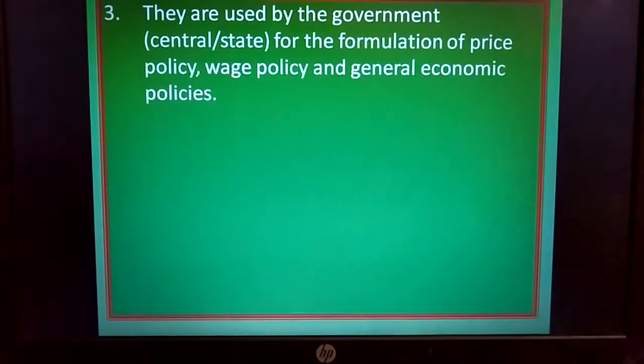Third use, they are used by the government, maybe central or state, for formulation of price policy, wage policy and general economic policies. Either state government or central government, whichever policies are framed, to whom will that policy be? To the citizens or the people in that state or central, in the sense in the nation.